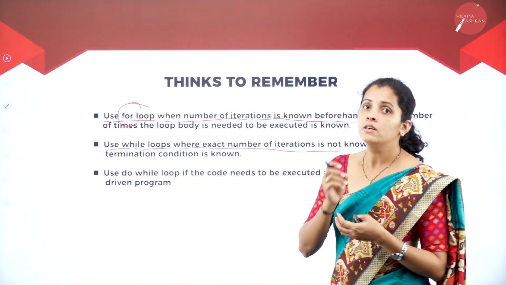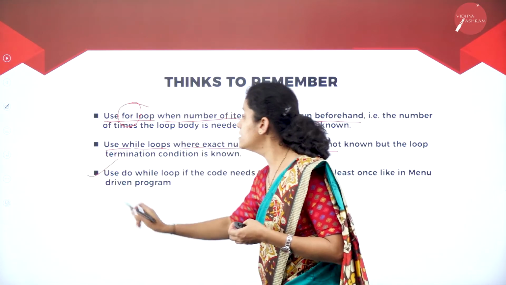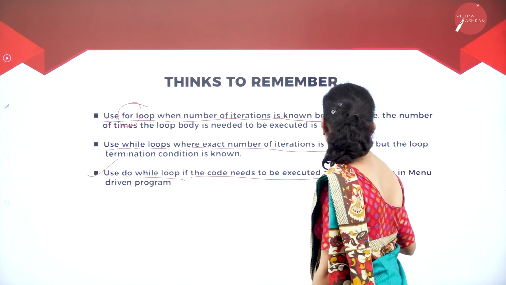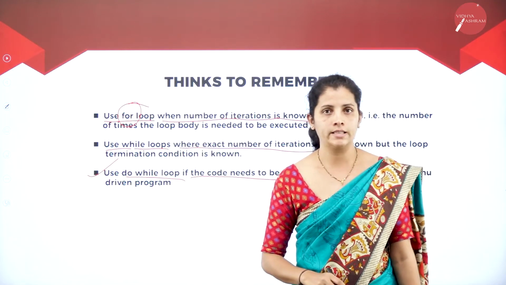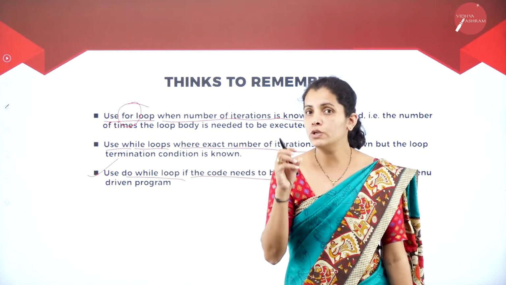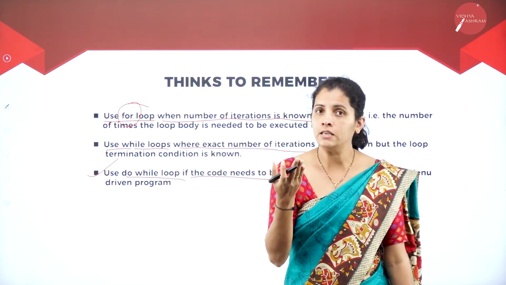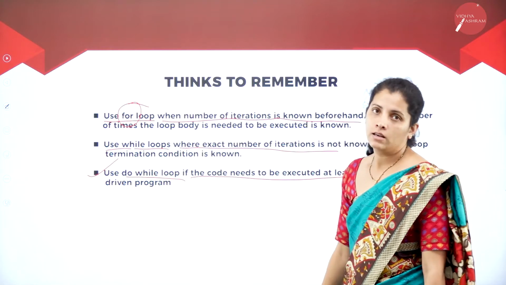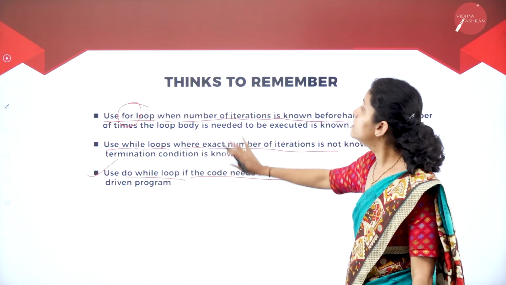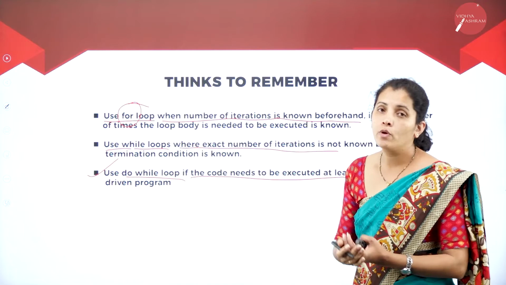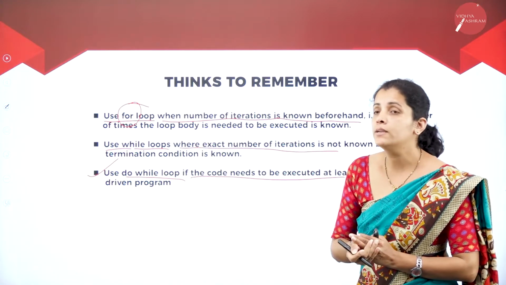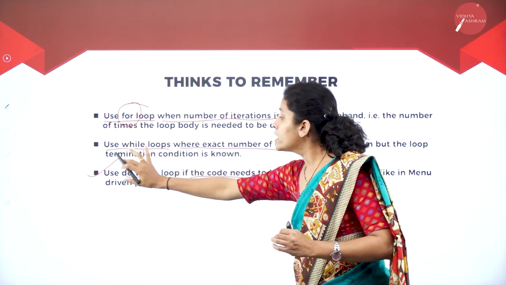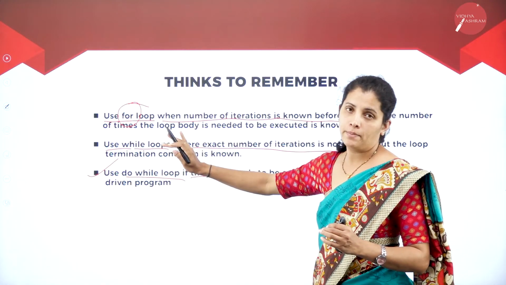The next thing I want to remember here is to use a do while loop if the code needs to be executed at least once. That means if you want to execute your code at least once, that time you can use the do while construct. So these are the three points we want to remember while using programming constructs. Why do I require a do while loop in my program?